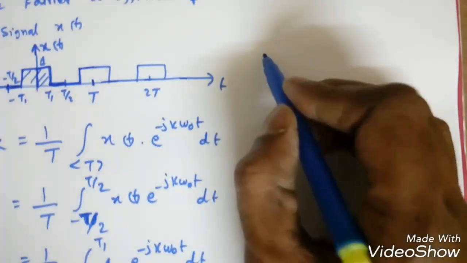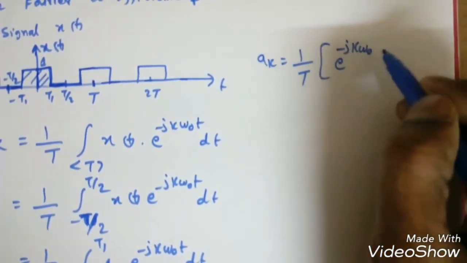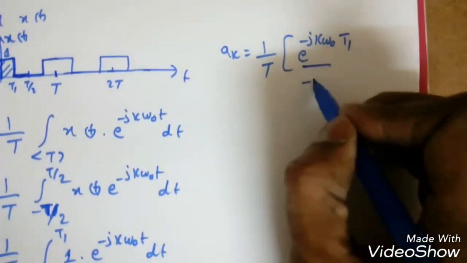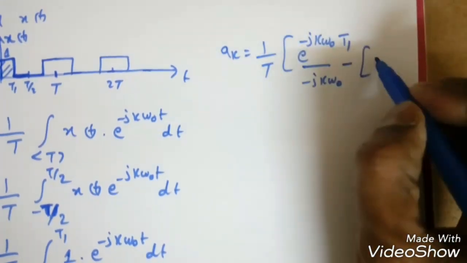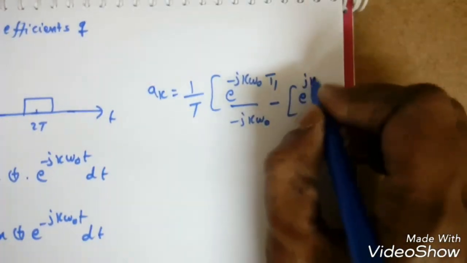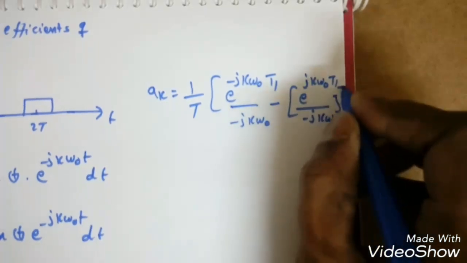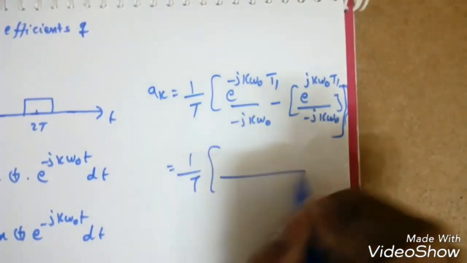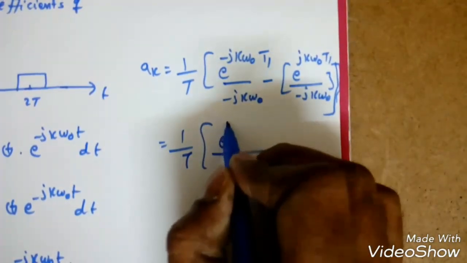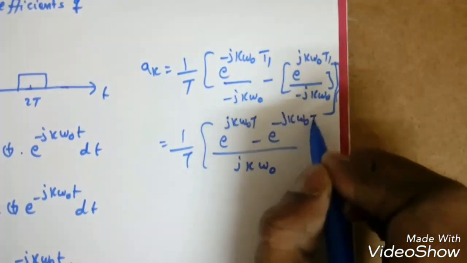So a k is equal to 1 by T, e power minus jk omega naught, replacing t with T1, will become e power minus jk omega naught T1 by minus jk omega naught, minus e power plus jk omega naught T1 by minus jk omega naught, right? Overall, 1 by T, jk omega naught is common, and minus minus becomes plus, so it will be e power jk omega naught T1 minus e power minus jk omega naught T1.